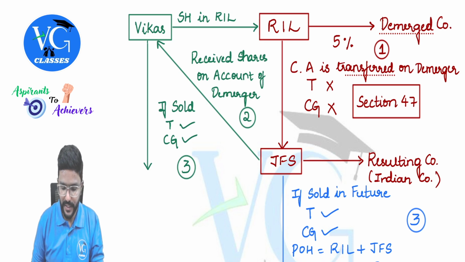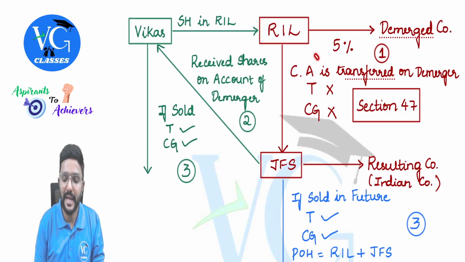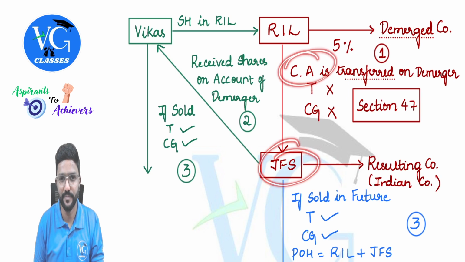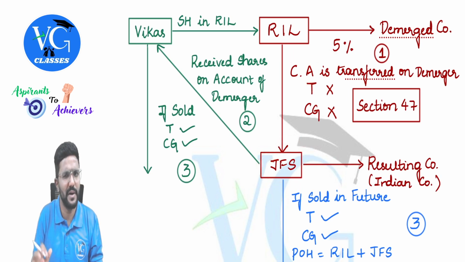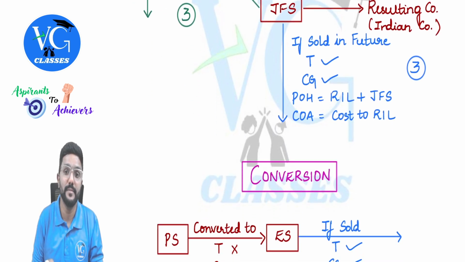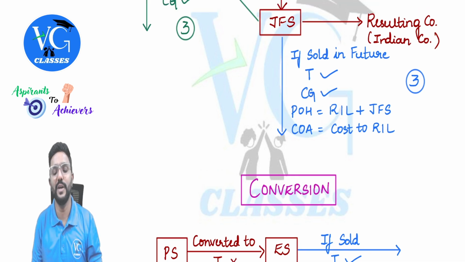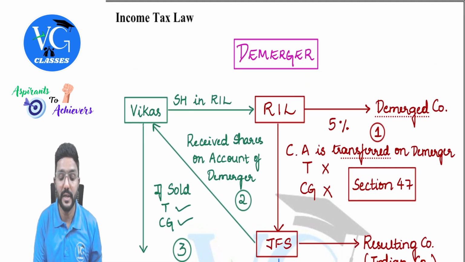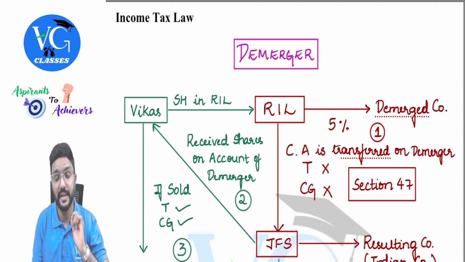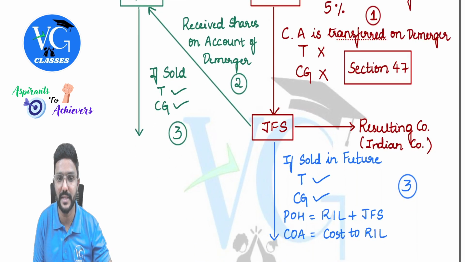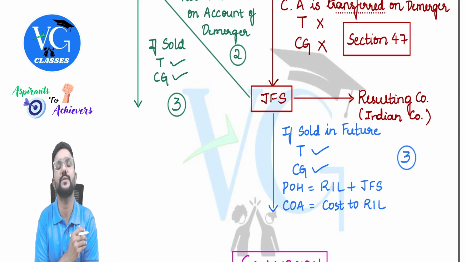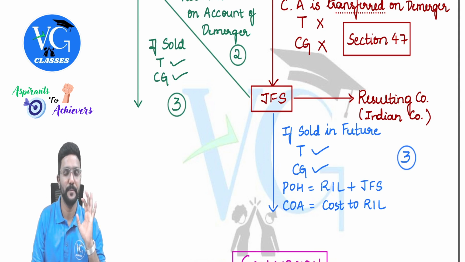Okay, sir. Next, in future, whatever capital asset JFS received, normally they will use it in the business. They will not sell it. But what if they sell? Is it a transfer? Yes. Should we compute capital gains? Yes. So what would be the period of holding? The period of holding is the period of holding of Reliance Industries, meaning how long Reliance Industries held this asset, plus how long JFS held this asset. Both we need to take.